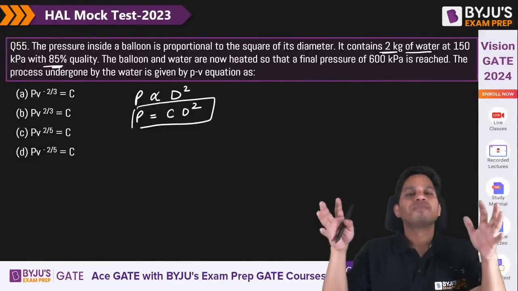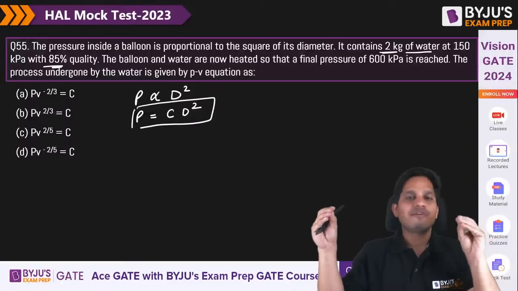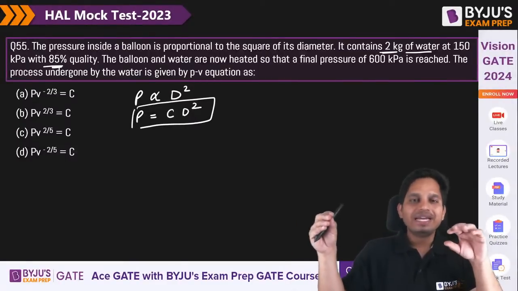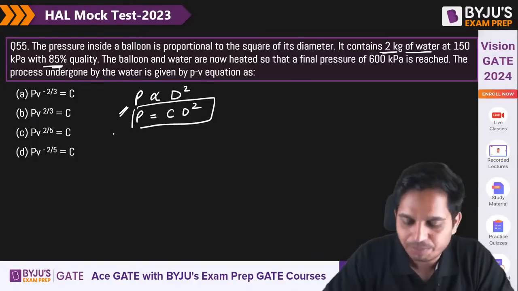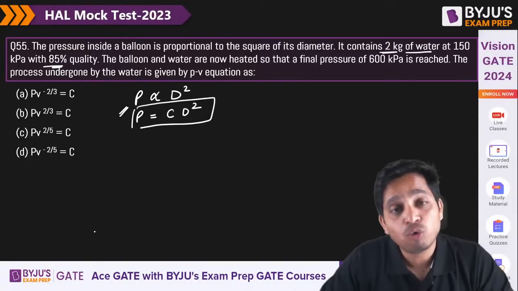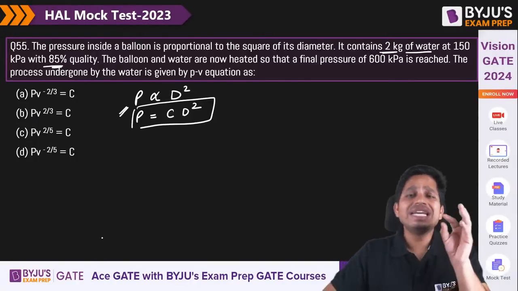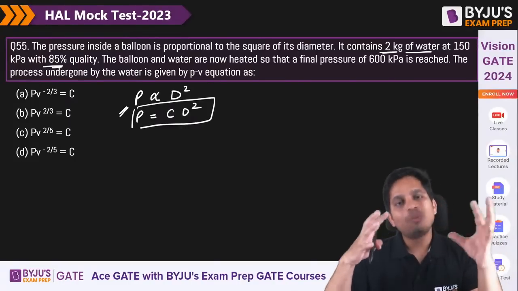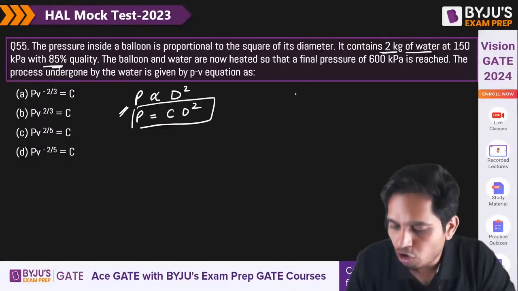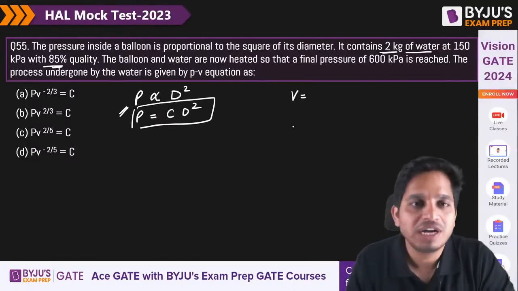So I need a relationship between pressure and volume. Now pressure is related to diameter, so I need a relationship between volume and diameter basically. So what is the volume of the balloon?